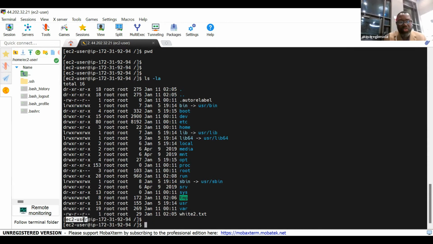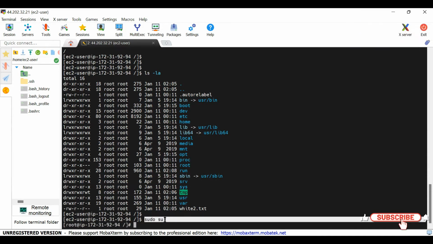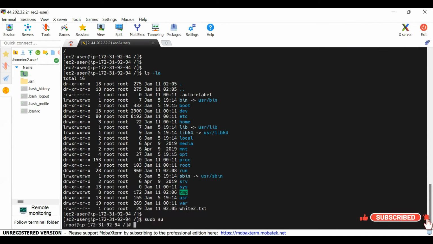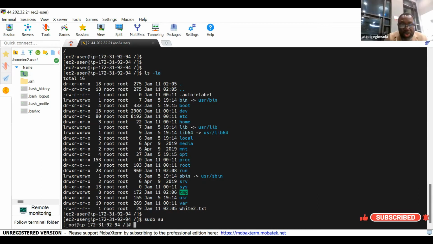Another way to do it is to shift from being EC2 user to being administrator. The way to do it is to say sudo su. What does the command do? Look, the command sudo su has moved me from being an EC2 user to being a root user. This is too powerful. This is dangerous. This power, I can do all things now as a root user. I can destroy the system.